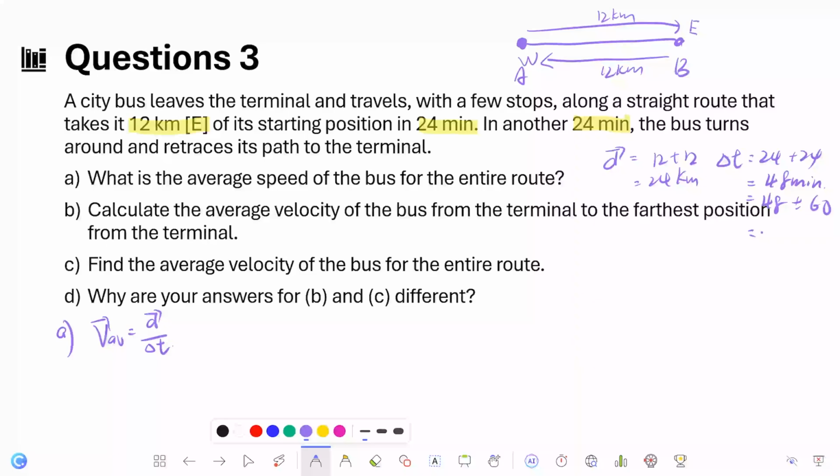48 divided by 60, the answer will be 0.8 hour. And then we just substitute the value of the distance and the time into the equation given. So V_AV is equal to 24 km divided by 0.8 hour. So the answer should be 24 divided by 0.8. So the answer is 30 km per hour.